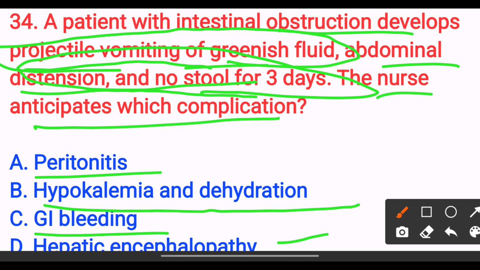The answer is option B, hypokalemia and dehydration. Because vomiting large amounts causes electrolyte imbalances, mainly hypokalemia and fluid loss. So the answer is option B. Next,